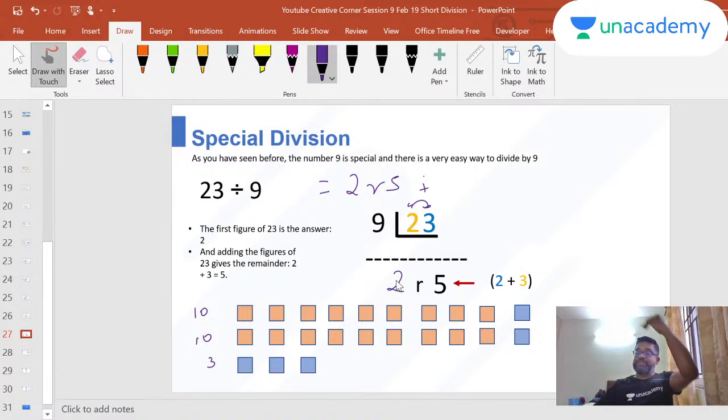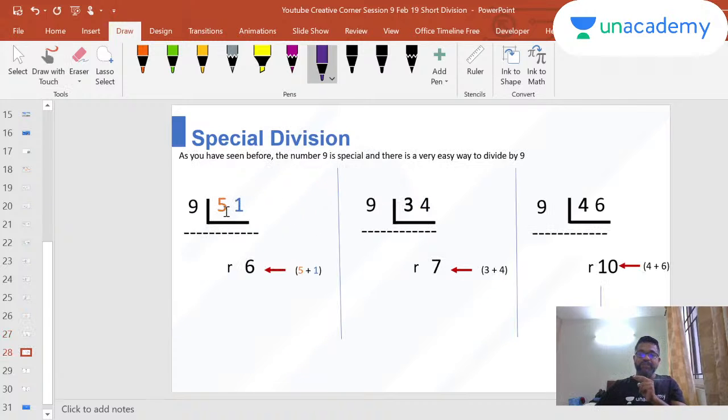Now of course if the number is bigger, you will get some things from the remainder, but we'll also handle that. That's also easy, right? So for this problem you have 2 9s, and then what's your remainder? It will be 1, 2, 3, 4, 5. So effectively it is adding the digits together, because in every 10 you will have 1 left. So when you have 2 10s, you know that you will have 2 left. That is why adding that digit makes sense here: 2 plus your remaining digit of 3. So that's how your remainder is 5.